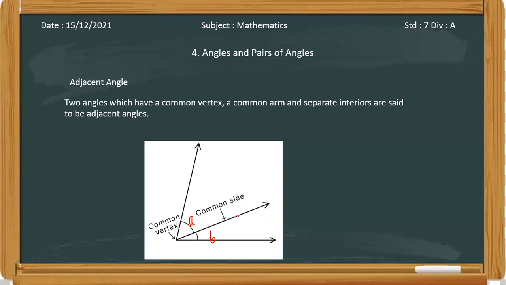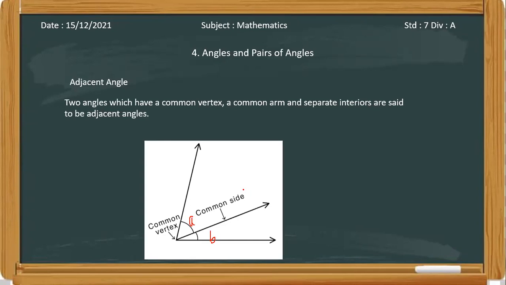This common side or common wall separates two portions, the interiors of your house and your neighbor's house, right? So this is what adjacent angles are all about. Have you understood all the topics: interior points, exterior points, and adjacent angles?